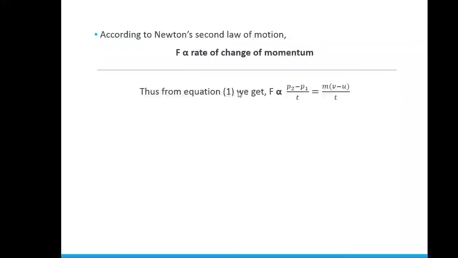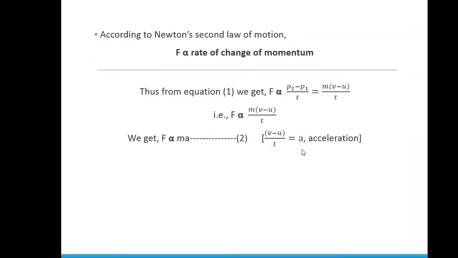From equation 1, we get force is directly proportional to P2 minus P1 by t, which is equal to m of v minus u by t. Since both of these values are equal, I am neglecting the left hand side part and only keeping the right hand side part. We get force is directly proportional to m of v minus u by t.